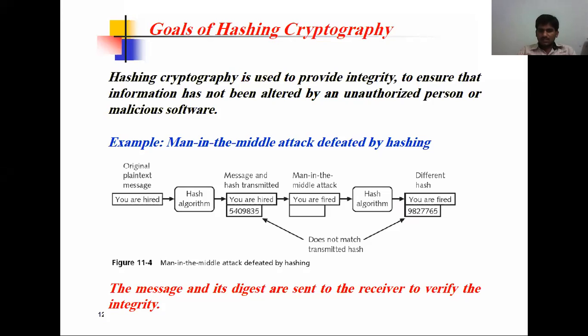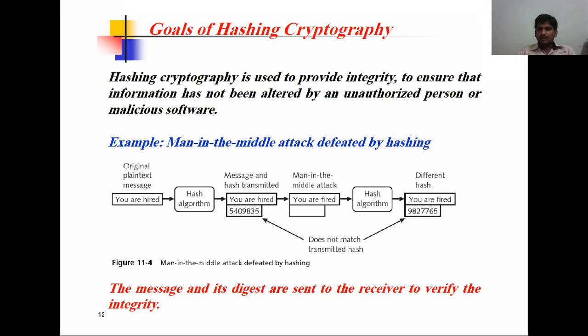So the message and its digest are sent to the receiver to verify the integrity. Combining all the letters, that is the integrity, and that integrity is also sent. So if we send "you are hired" along with the message digest code, the receiver calculates his own, even if the message was changed, and compares it with the original message digest code.